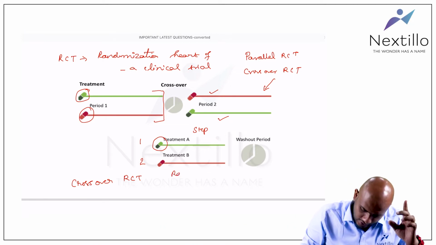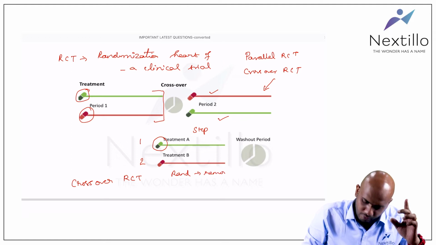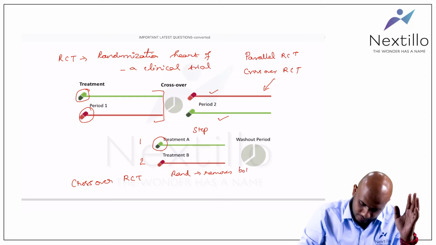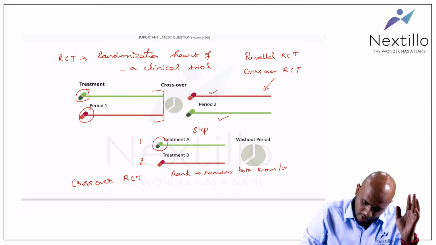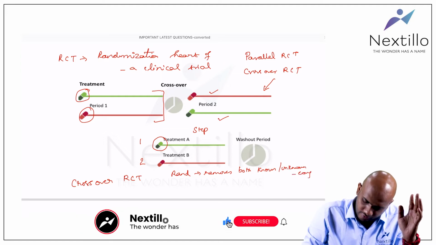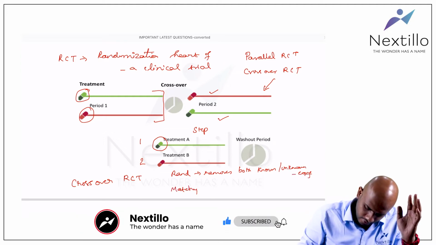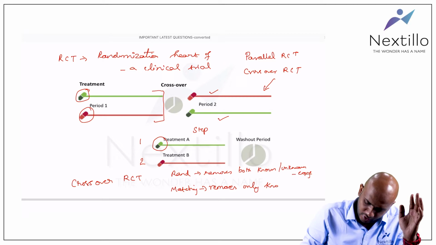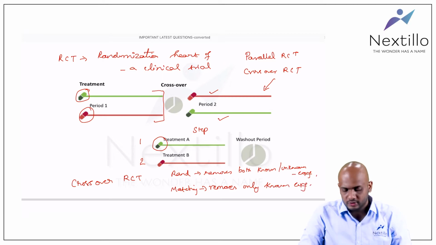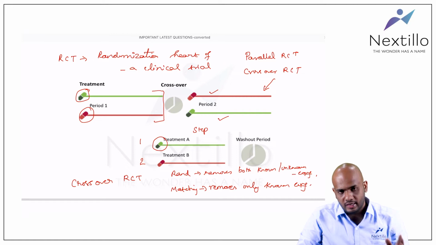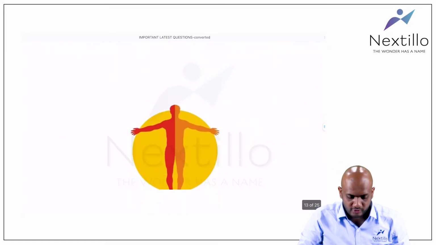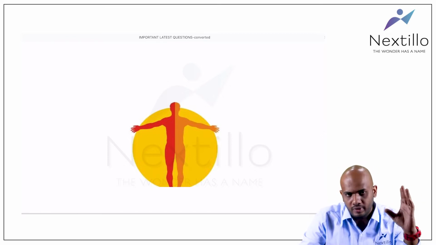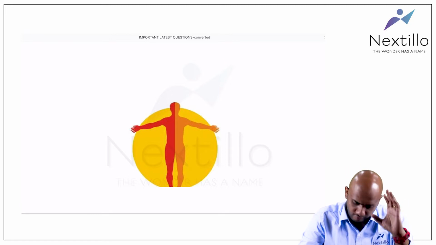Randomization removes both known and unknown confounders, whereas matching removes only known confounders. That is the difference between randomization and matching. If you take my lecture series in epidemiology, I have clearly explained how randomization is done and what the advantages of randomization are.